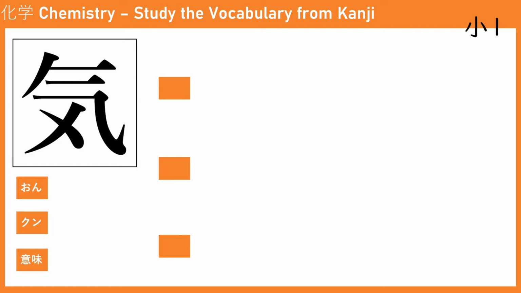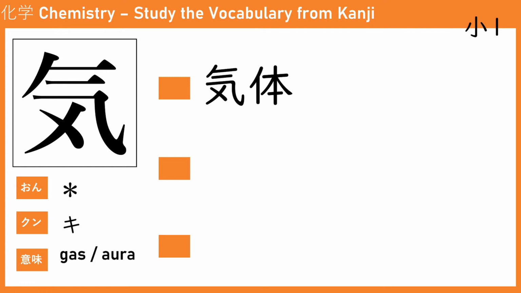The next phase is ki. The next kanji is ki, which means gas or aura. So we got the last phase, which is kitai. Kitai, which represents gas.